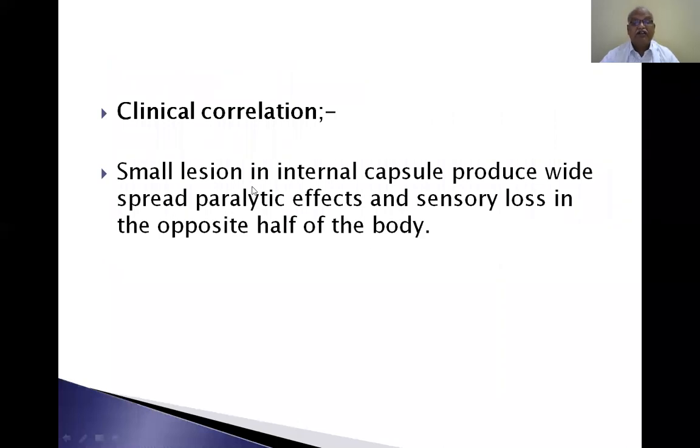Clinical correlation. A small lesion in the internal capsule produces widespread paralytic effects and sensory loss in the opposite half of the body. The internal capsule is a compact bundle of nerve fibers. So if there is a lesion in the internal capsule, there are widespread paralytic effects and sensory loss in the opposite half of the body, because the fibers are motor fibers and sensory fibers, both. So a small lesion in the internal capsule produces widespread paralytic effects and sensory loss in the opposite half of the body.